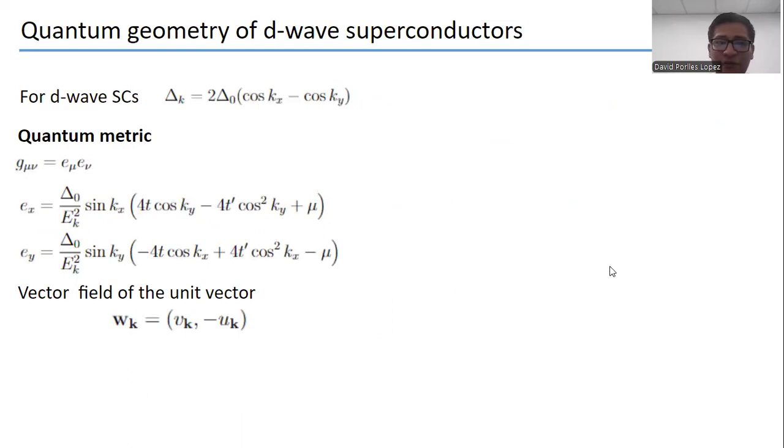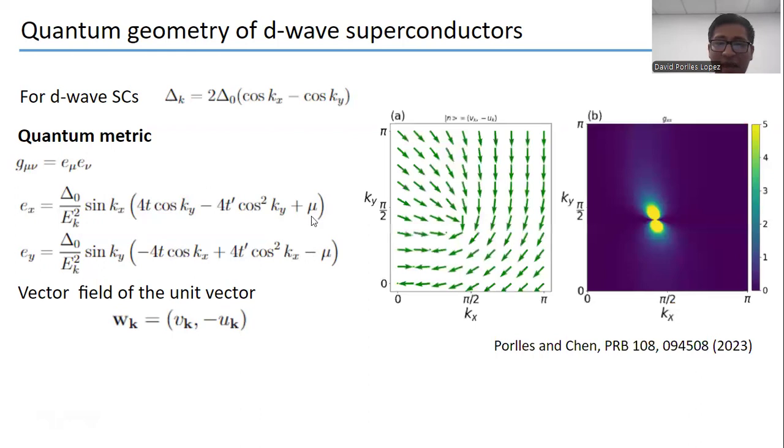Now for the quantum geometry of D-wave superconductors, we have this expression for the gap, where we can see that nodal points appear, and the quantum metric for this kind of superconductor is given by this more complex expression, and we define again this unit vector here.